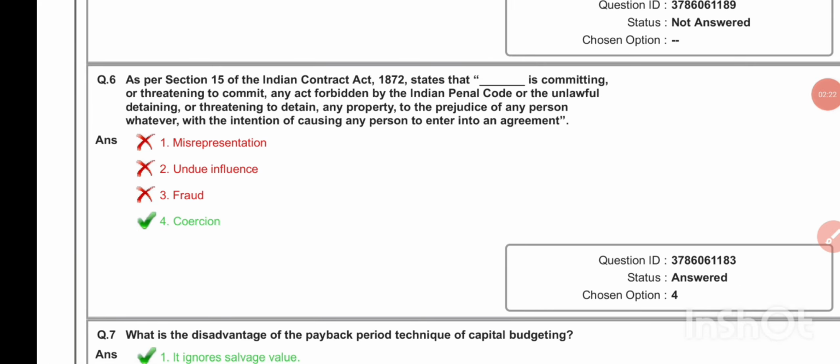As per Section 15 of Indian Contract Act 1872, state that dash is committing or threatening to commit any act forbidden by the Indian Penal Code or the unlawful detaining or threatening to detain any property to the prejudice of any person whatever with the intention of causing any person to enter into an agreement. Coercion.